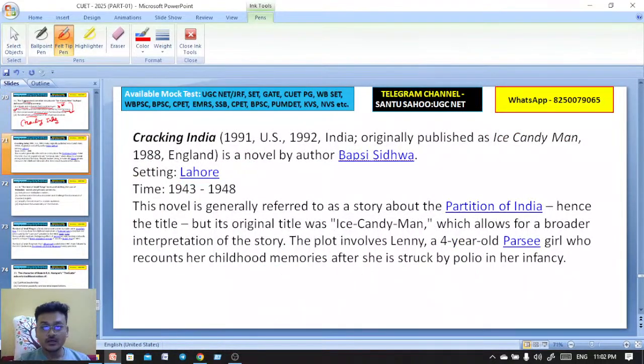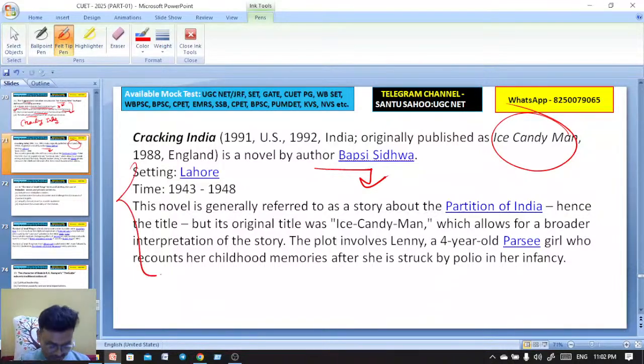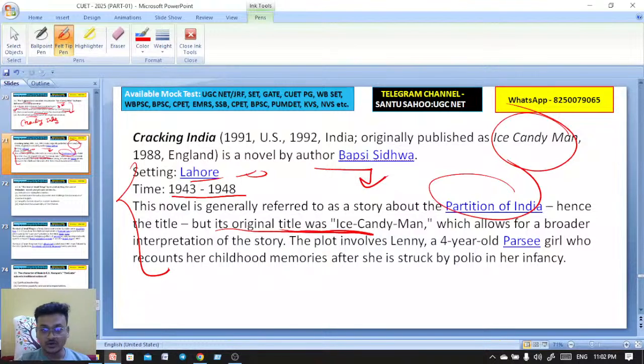Cracking India. That is actually a novel by author Bapsi Sidhwa. Ice Candy Man is also its name, okay. Where is the setting? Lahore. Okay, the setting is in Lahore. What is the time? 1943 to 1948. The novel is generally referred to as a story about the partition of India, hence the title, but its original title was Ice Candy Man. What was the original title? Ice Candy Man. Niharika, exactly, it's Cracking India, which allows for a broader interpretation of the story.